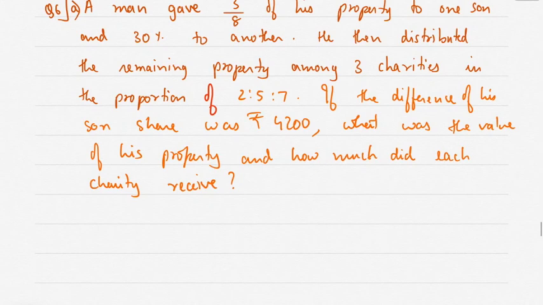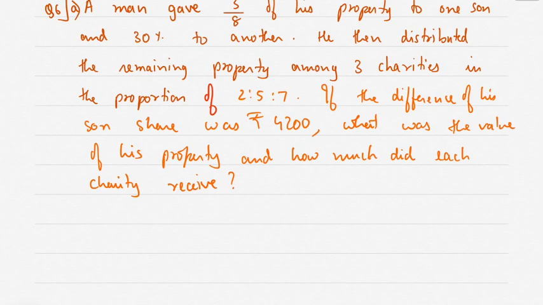Next, a man gave 3/8 of his property to one son and 30% to another. He then distributed the remaining property among 3 charities in the proportion of 2:5:7. If the difference of his sons' shares was rupees 4,200, what was the value of his property and how much did each charity receive? Okay.